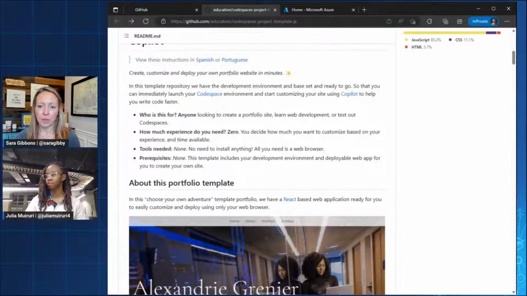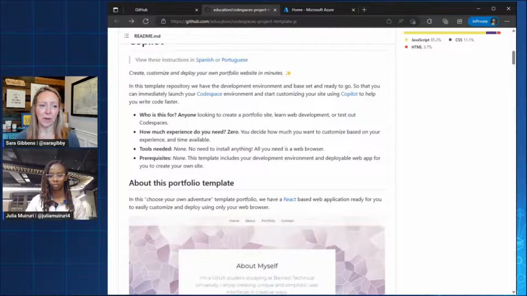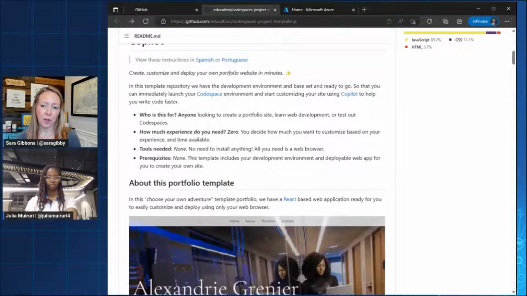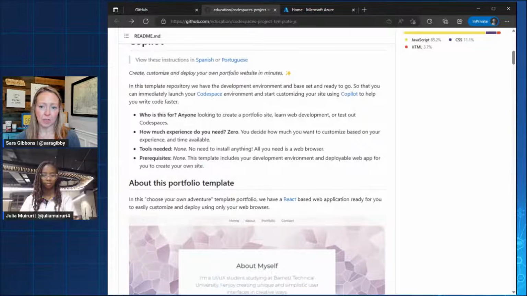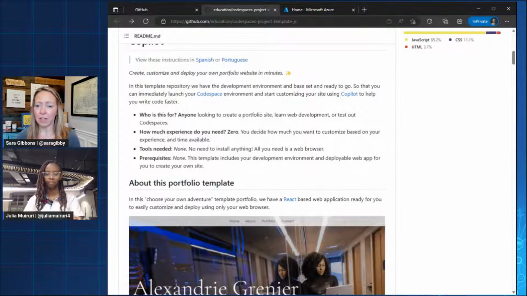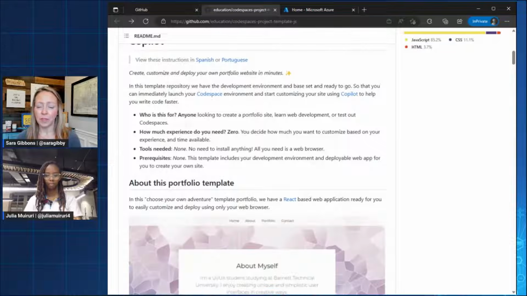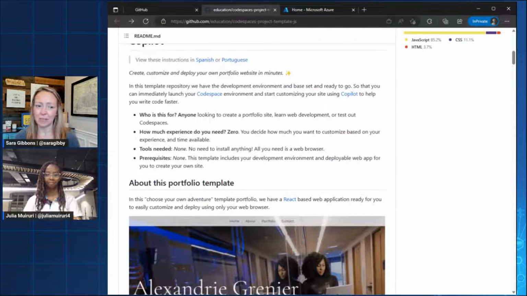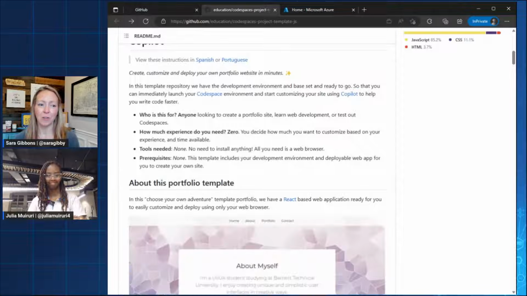I love this here too. How much experience do you need is 0. I love that it calls that out. Tools needed, none. So we're going to be using Codespaces today, so there are no installs, and prerequisites is none. Like Julia mentioned, you don't need to install anything. You don't need anything more than a GitHub account. You can even deploy this to GitHub Pages. We're going to try and go to Static Web Apps today just because we both love it. It's so fun to work with.